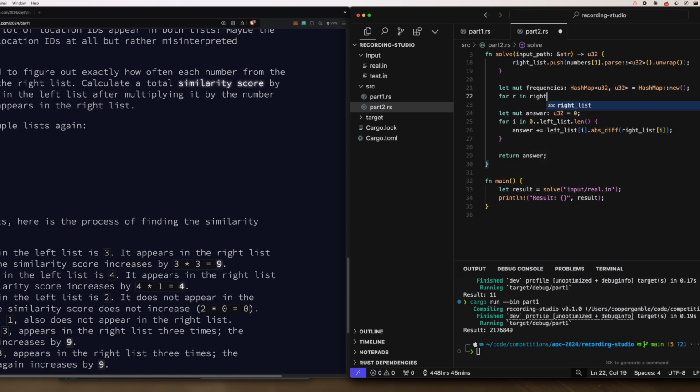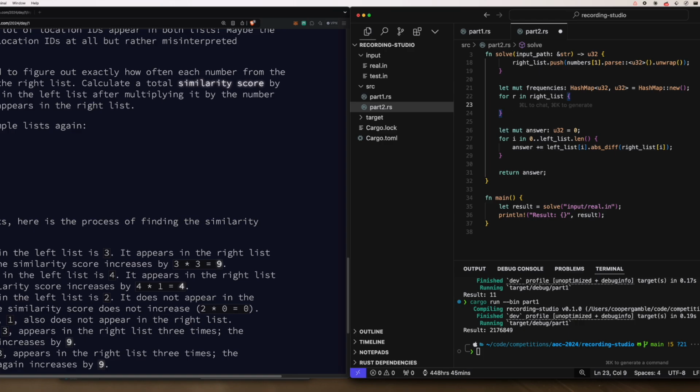And then for R in right list, let's frequencies dot insert, and we want to insert the right list value as the key, and then we want to increment the current value by 1. So actually what we can do is use the special syntax here where we dereference the frequency hash map and then make an entry. So use the entry API, so dot entry, and we'll use R as the key, and we'll say or default.